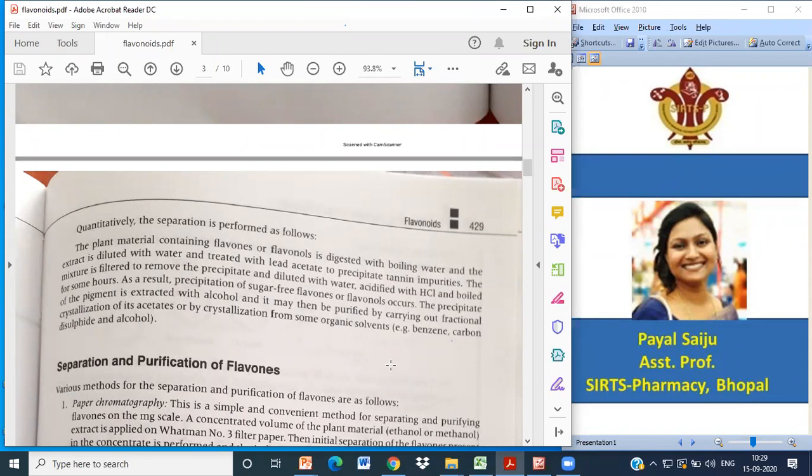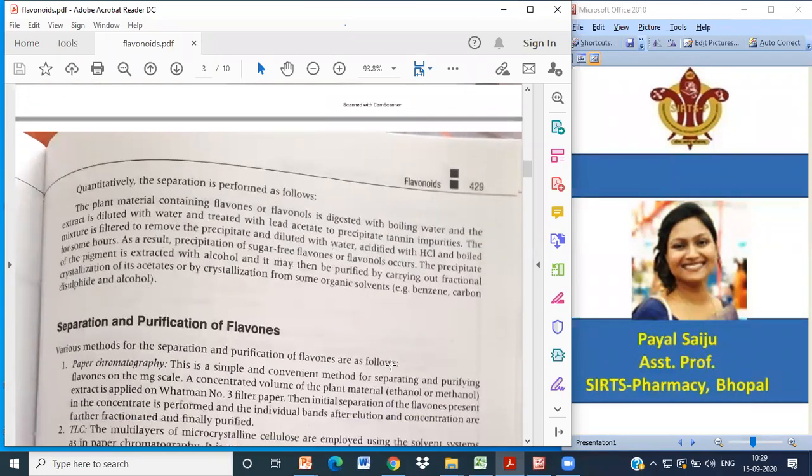Filter again to remove the tannin impurities, add water, then add HCl to acidify it, and boil again for some time. This results in precipitation of sugar-free flavones and flavonols. Then you extract the pigment with alcohol and purify it by fractional crystallization, using solvents like benzene, carbon disulfide, or alcohol.